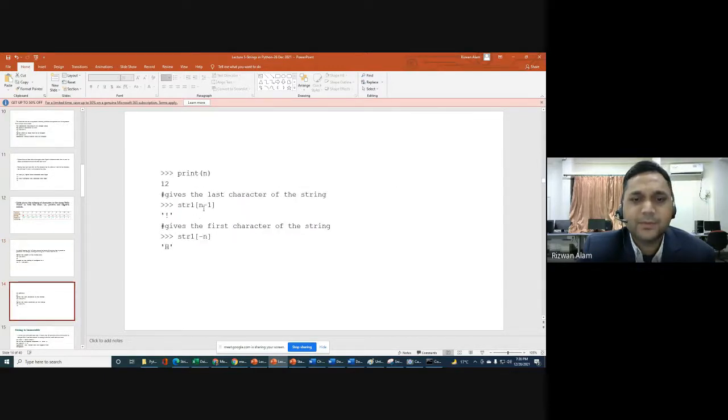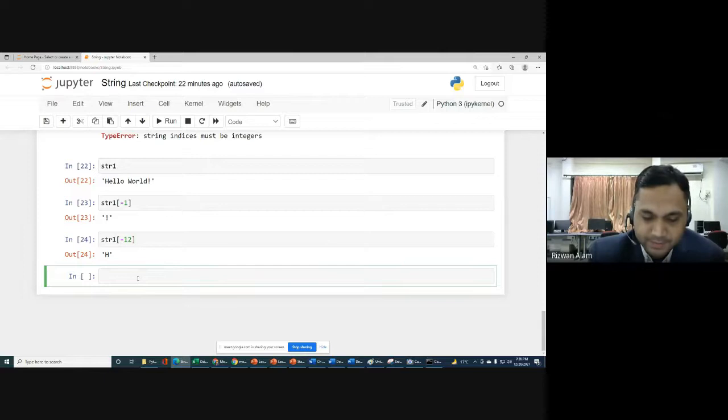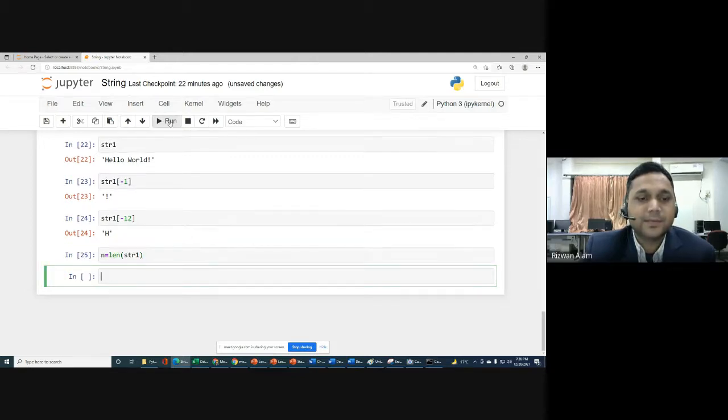And we can use the value n as n-1 and -n also. Let me try this. We can store the length of str1 in a variable n.